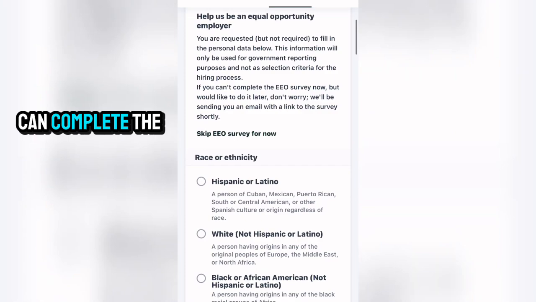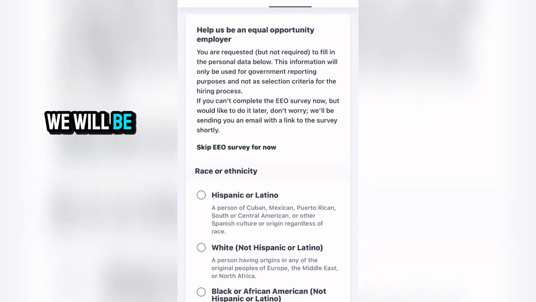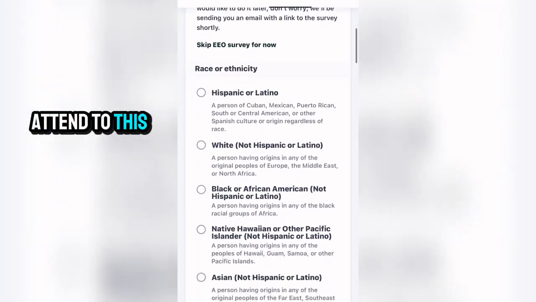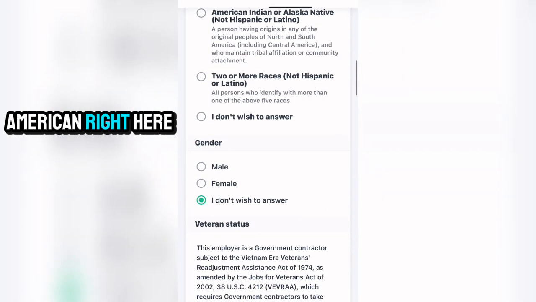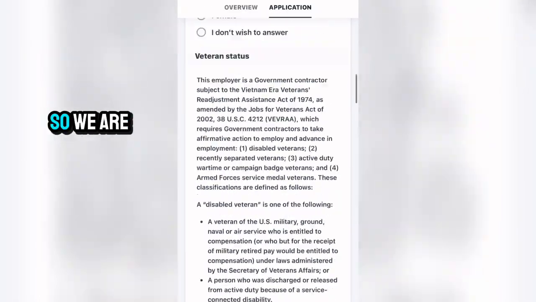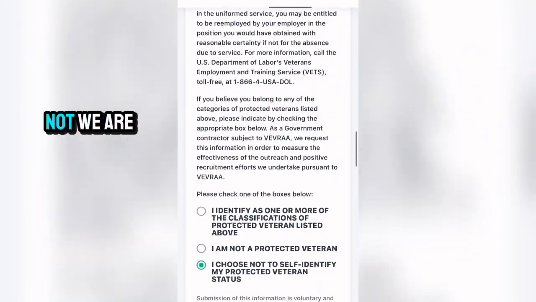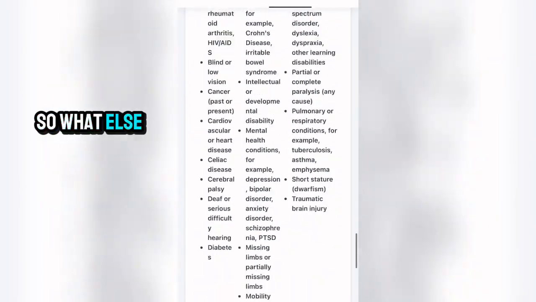So if you can complete the EEO survey right now, but would like to do it later, don't worry, we will be sending you an email with a link to the survey shortly. So let's quickly attend to this. Race or ethnicity, so we are going to select Black or African American right here, and we are male, so we are going to select this. You can read this, veteran status, so we are not, so we are going to pick I am not a protected veteran.